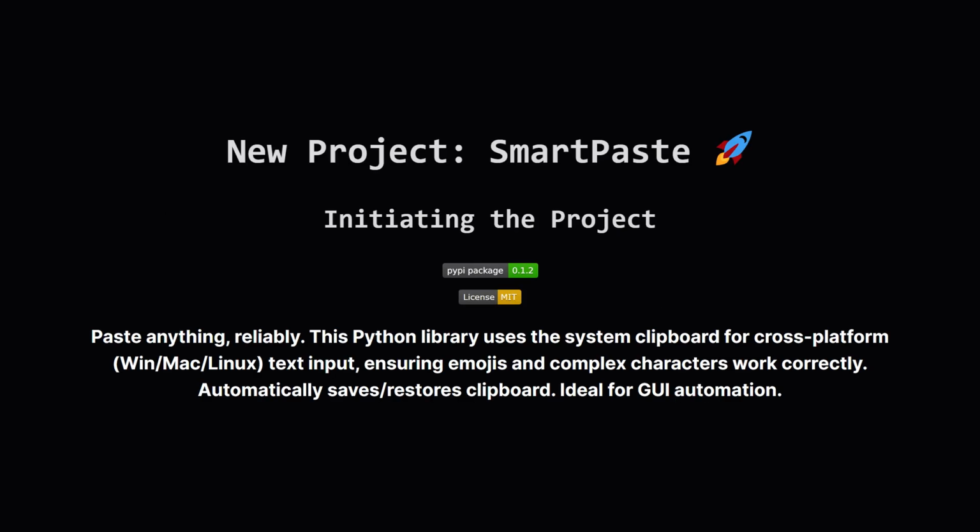So the first thing I did was set up a new repository. The idea behind this is to create a super simple Python utility for pasting text reliably across different operating systems, especially useful for GUI automation scripts, where just simulating typing can fail with complex characters or emojis. This first commit just laid the groundwork and added the initial README description.